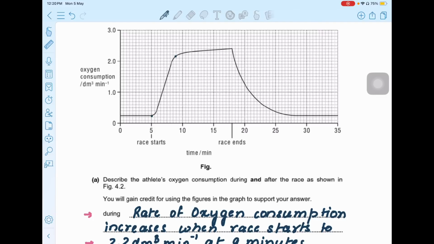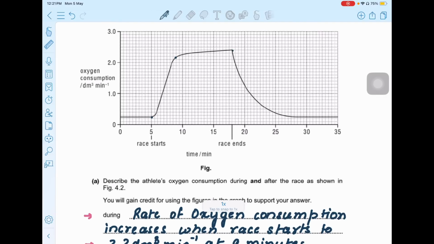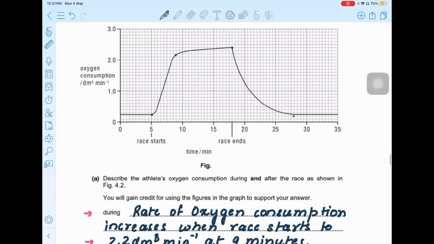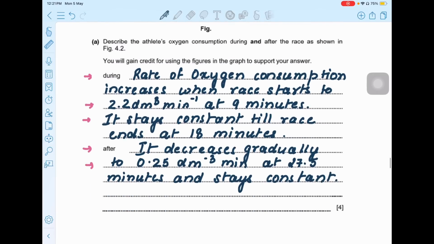It stays higher during the exercise, and then after the exercise what I've written is it comes down to here, which is like 27.5, and then stays normal again. So this is what I've included in my answer.